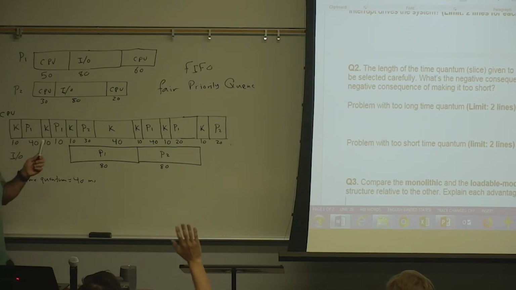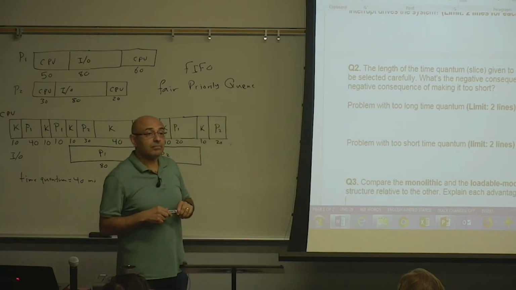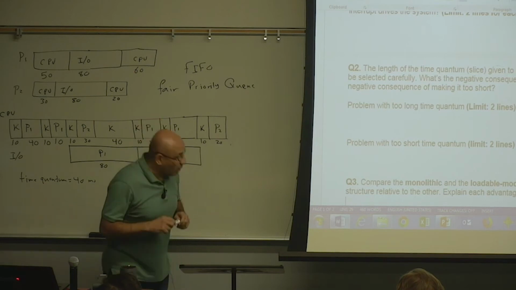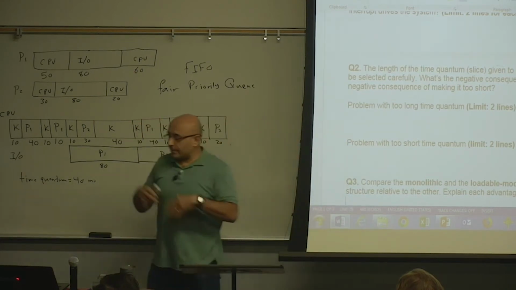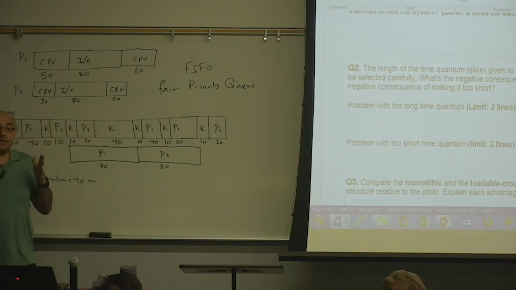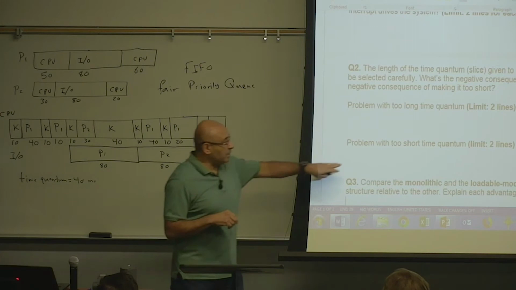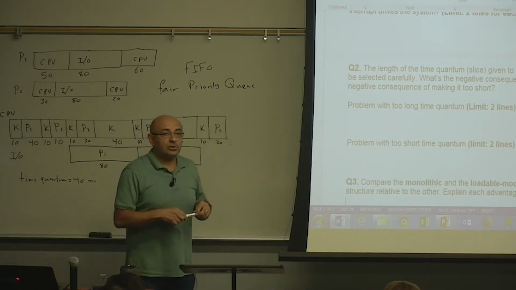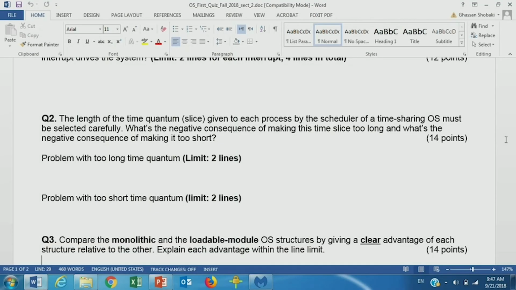Now, what's wrong with making this too short? The kernel spends too much time on the CPU. Context switching. Yes. So if we make it too short, there will be a lot of time spent in the kernel, a lot of kernel overhead. We will be wasting a lot of time in the kernel because of very frequent context switching.